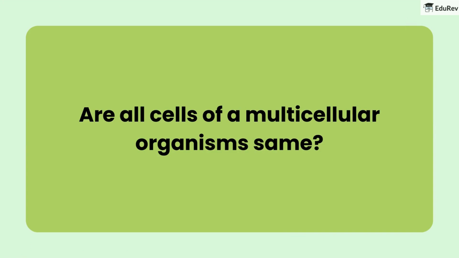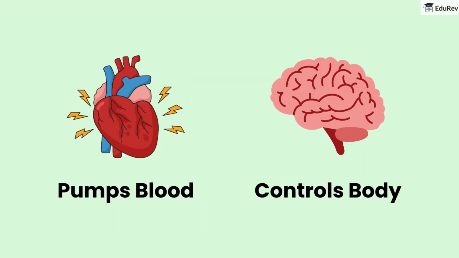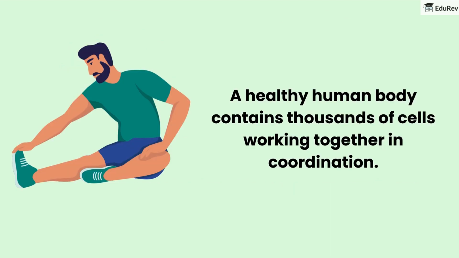Not all cells in a multicellular organism are the same. We have different types of cells like muscle cells, blood cells, fat cells, and nerve cells. Different cells have different jobs. For example, muscle cells help pump blood, and nerve cells control the body. This is called the division of labor. All the cells in our organs play their roles to help us survive. If even one organ fails, it can lead to serious consequences. A healthy human body contains thousands of cells working together in coordination.